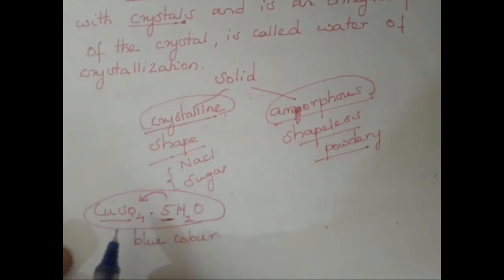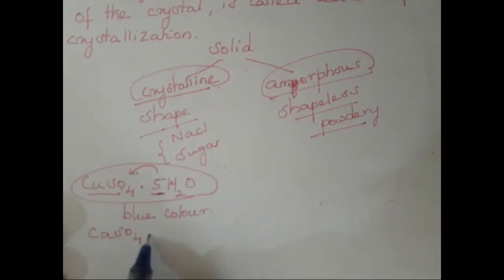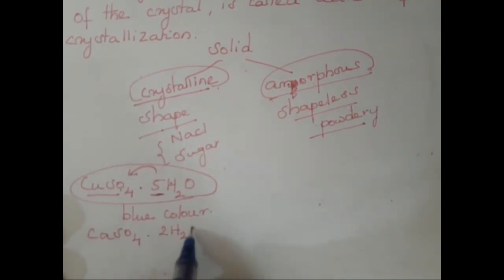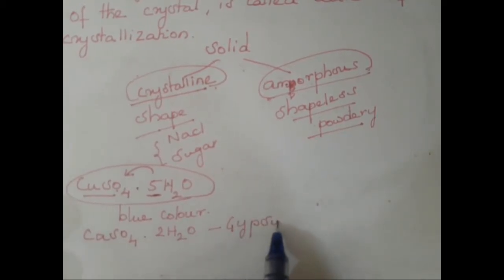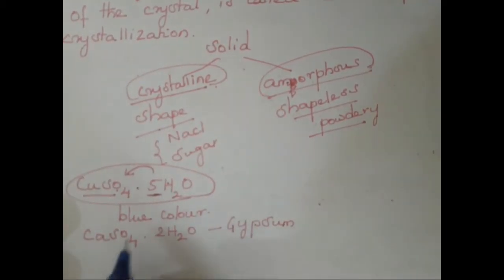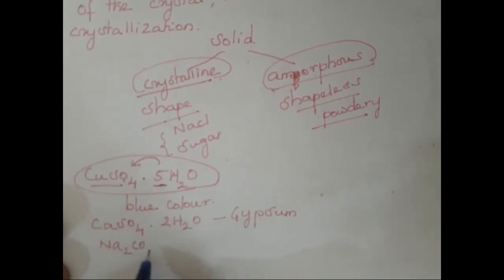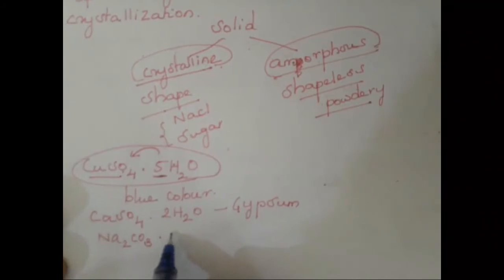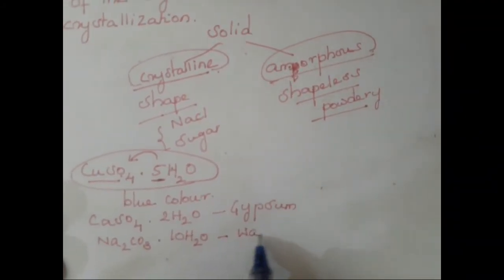Some other examples, let us see. Calcium sulfate dihydrate. This is nothing but our gypsum. Another example: you all know this washing soda which we use daily in our home. Sodium carbonate decahydrate. This is washing soda.